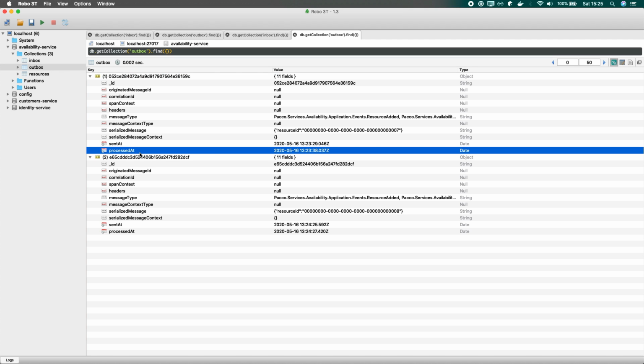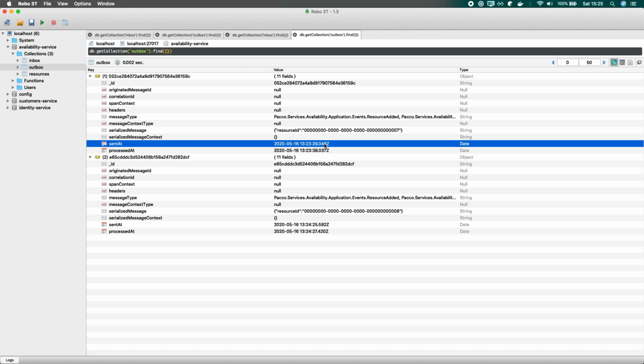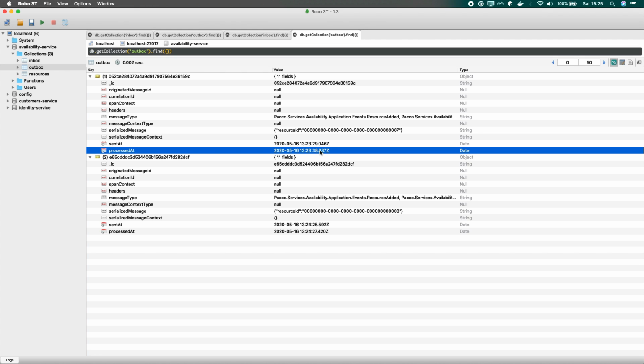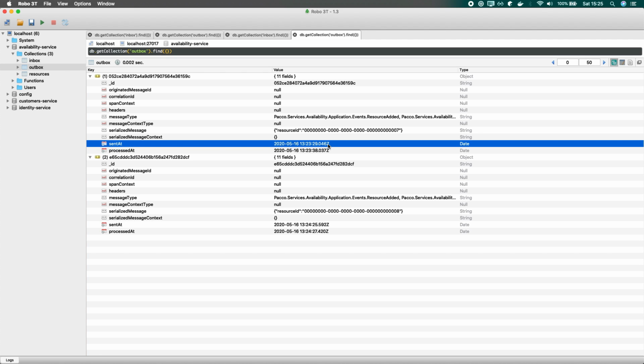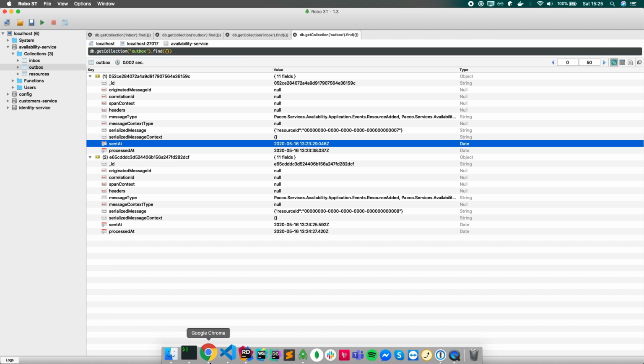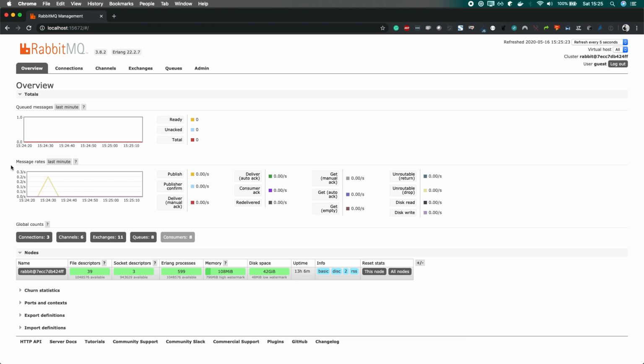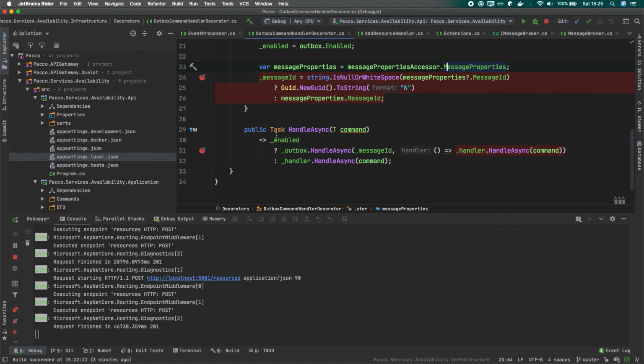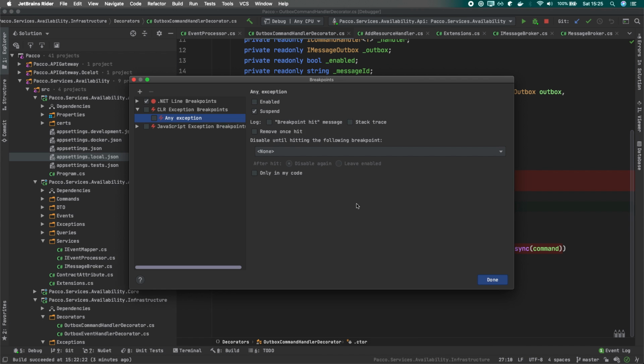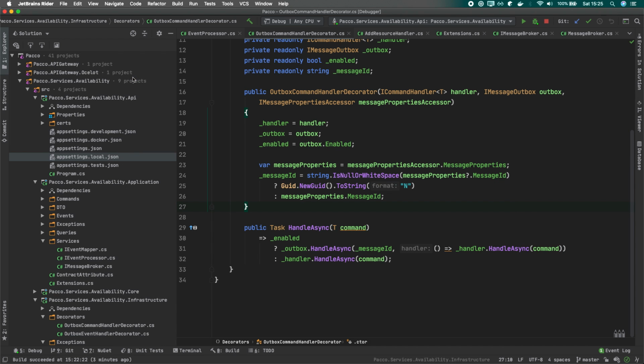So here you can see that our Outbox processed this message at this time, right? It took 9 seconds, like we said here. So we had this 10 seconds interval. And maybe let's open the RabbitMQ. We'll see that this message will not be sent immediately, right? Of course, given that we will not fall into the last second of this window, but somewhere between those 10 seconds. Right, so I will just remove these breakpoints here.